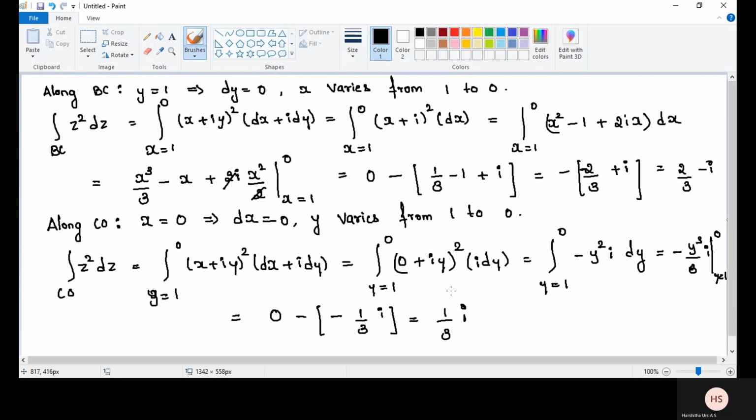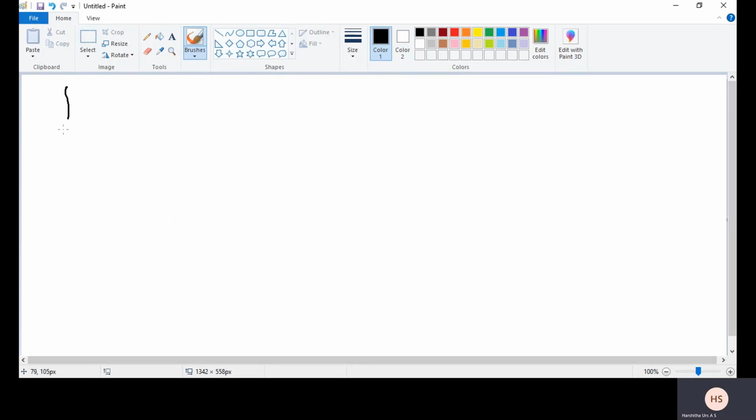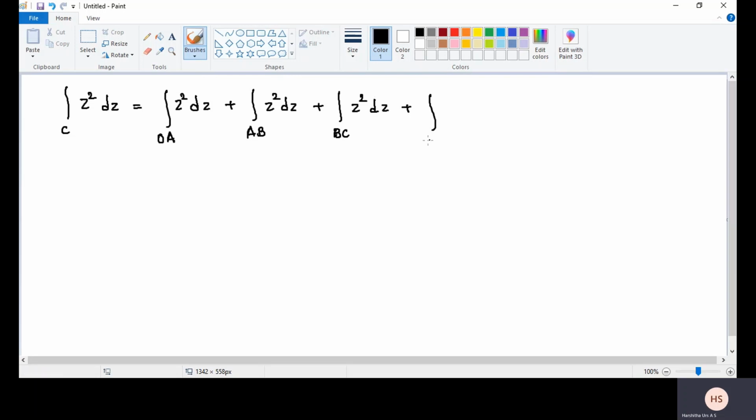Next, adding all this, the integral over the curve C of z square dz is equal to the integral over the curve OA of z square dz plus the integral over the curve AB of z square dz plus the integral over the curve BC of z square dz plus the integral over the curve CO of z square dz.